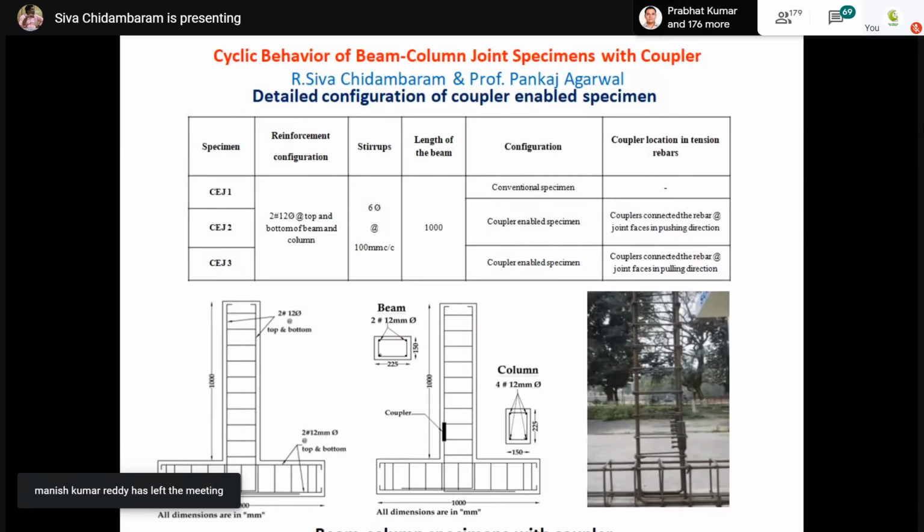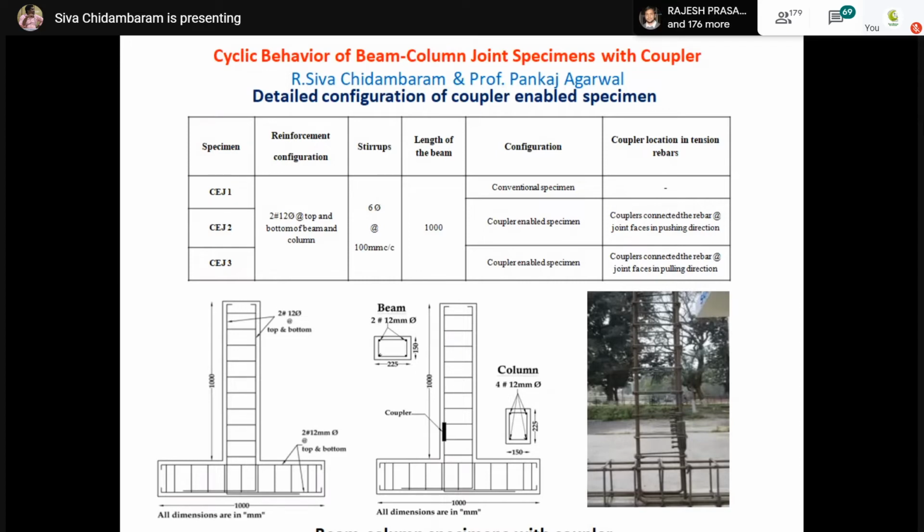The next one is that at particular hinge locations, we should not use lap splice. That is a recommendation in IS 13920 and IS 1893. If we use it, what will be the criteria? Because in retrofitting, obviously, we have to do the retrofitting exactly at the hinge locations. In such circumstances, what will be the performance?